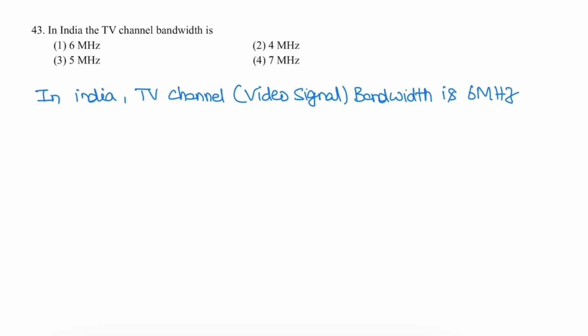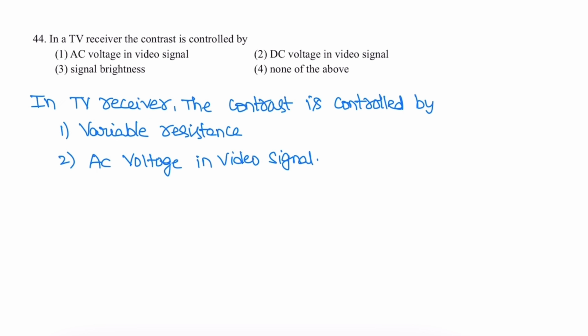Next question. In India, TV channel bandwidth is 6 megahertz. Next question. In a TV receiver, the contrast is controlled by either variable resistance or AC voltage in the video signal. So correct option is 4. DC voltage is wrong and signal brightness is wrong.